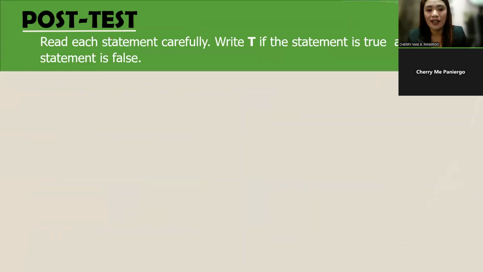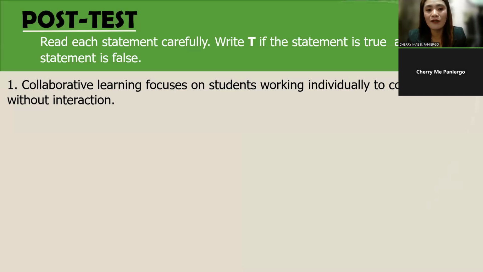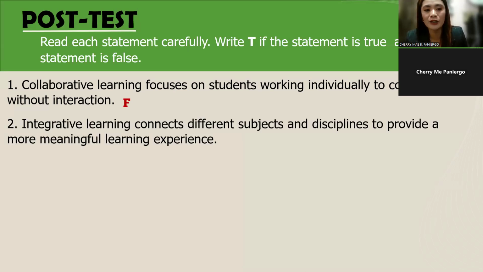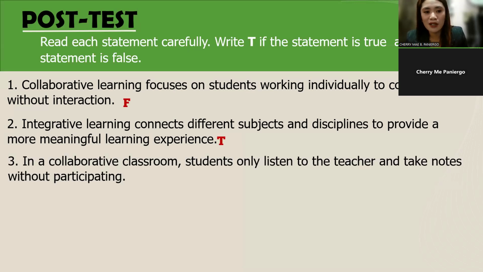So I have here the quiz. Okay. Number one, collaborative learning focuses on students working individually to complete tasks without interaction. The answer is false because students work together as a team. The second one, integrative learning connects different subjects and disciplines to provide a more meaningful learning experience. The answer is true. Okay, number three.